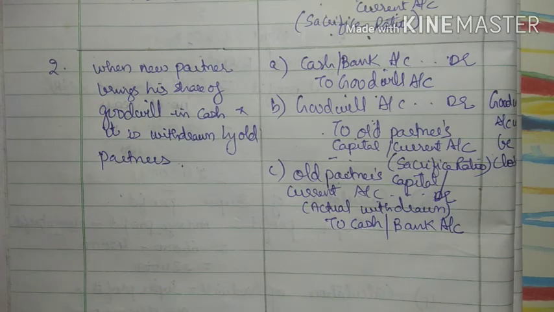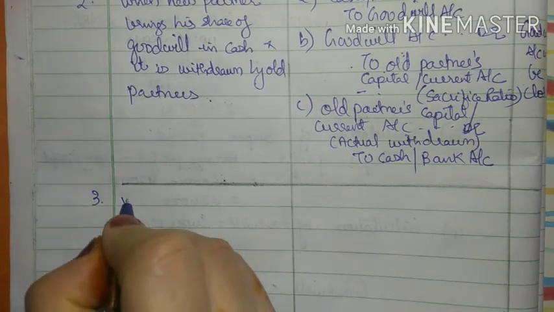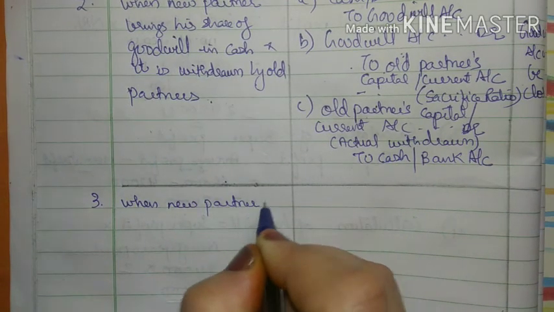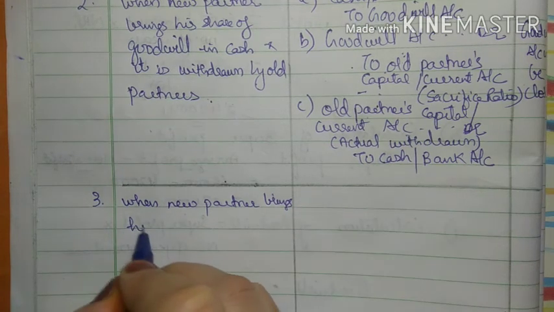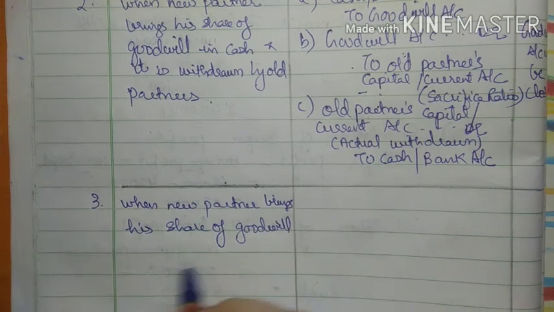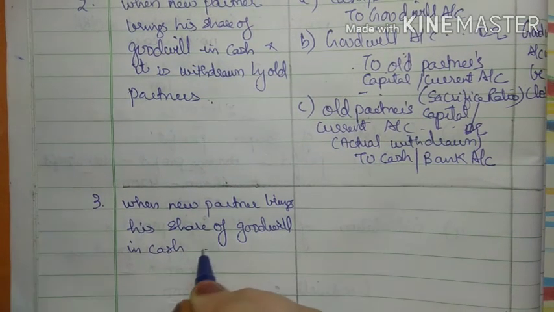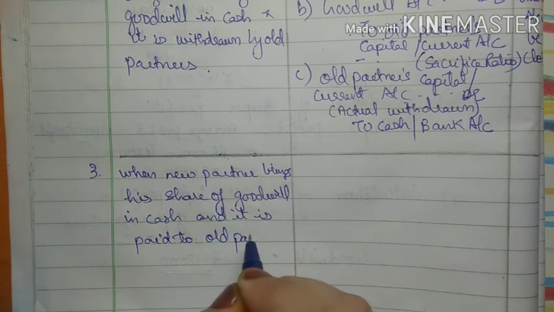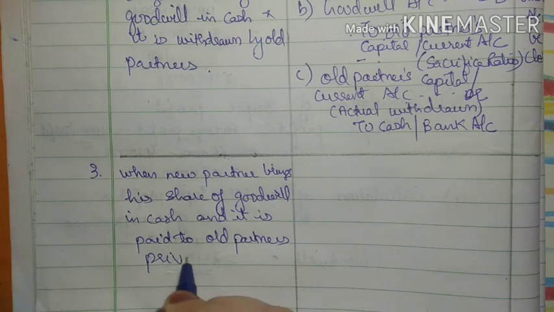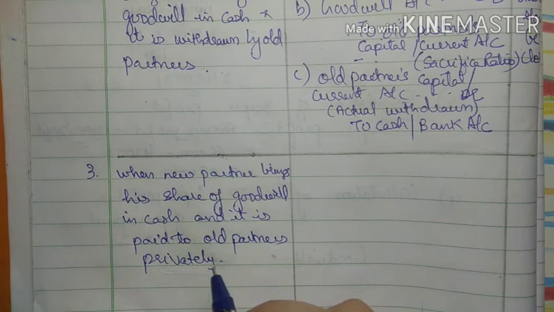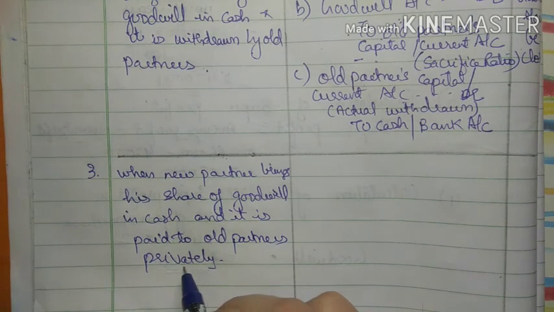Now moving to the next one, the third one in premium method. See, when the new partner brings his share of goodwill in cash and it is paid to old partners privately, right? Means he is bringing his share of goodwill in cash and it is also paid to the partners like in the first one, but it is paid privately.